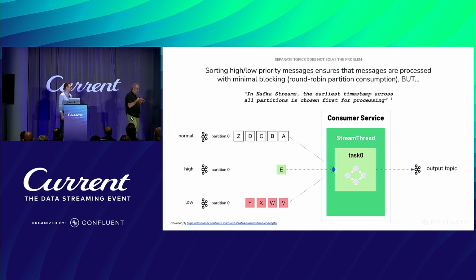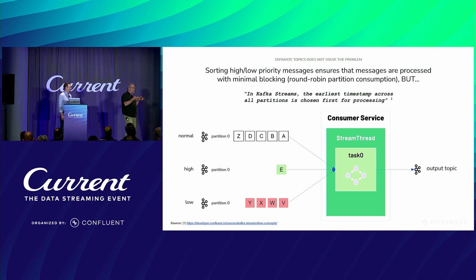So if the message batch size is sufficiently large, then he'll start with, say, the normal topic at the top, and he'll start filling the batch with A, B, C, D, Z. If he still has room, he'll throw in E. If he has room, he'll throw in V, W, X, and Y. But then the consumer will look at the batch, and Streams will process the messages using stream time, using the message time, I should say, which means that he's still going to process A, B, C, D before E. And he's still going to process V, W, X, and Y before Z. Okay? So we didn't really get anything by doing this.